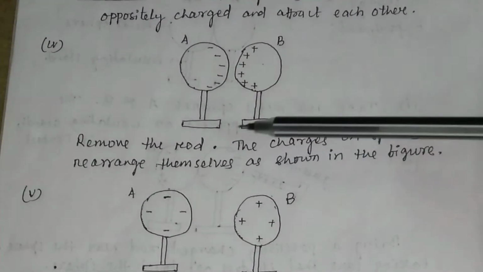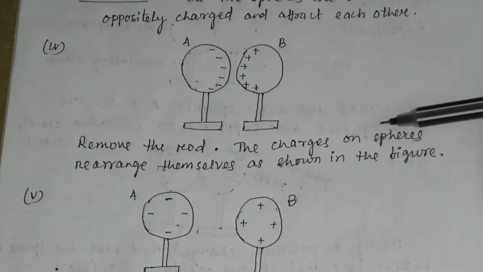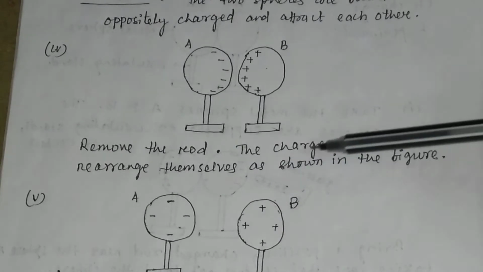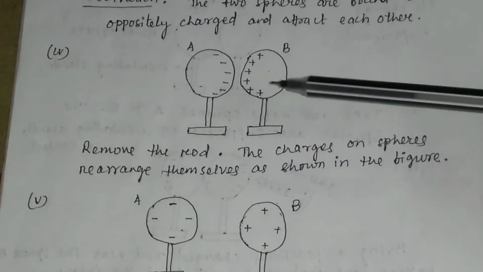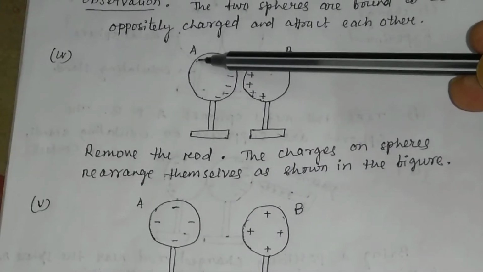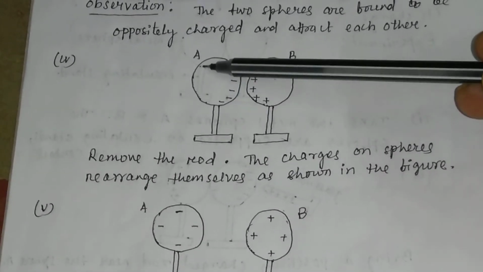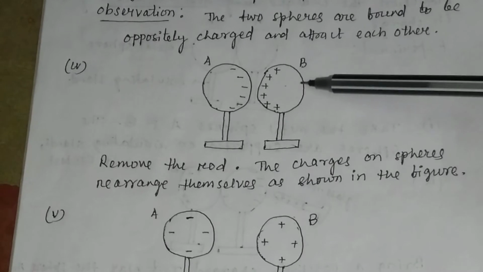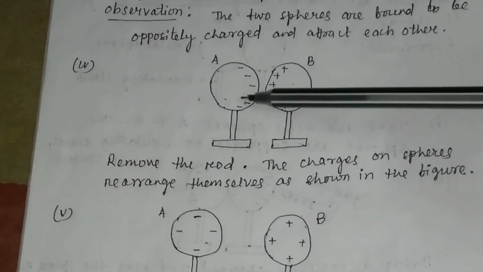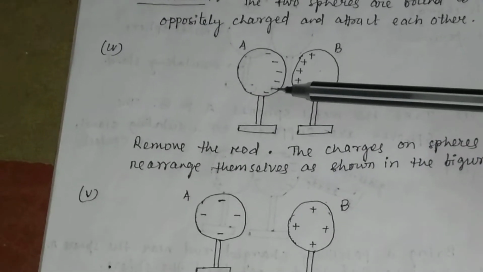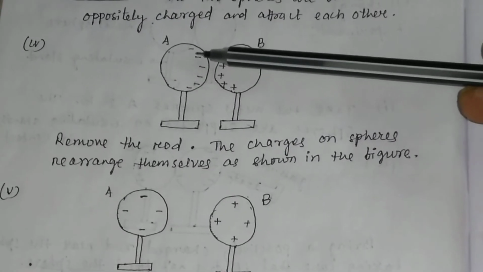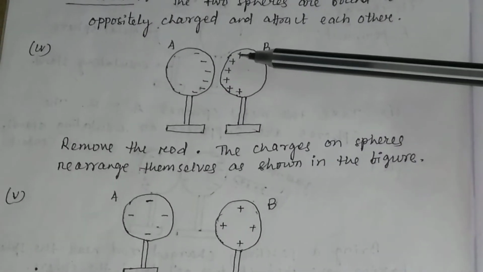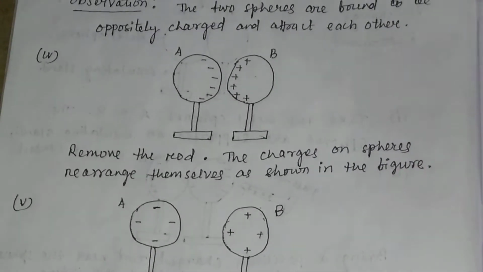Now if you remove the rod, the charges on the spheres rearrange themselves as shown in the figure. Previously the negative charge was on this side and the positive charge on this side. But now there is a rearrangement: the negative charge will come to this side and the positive charge will go to this side.